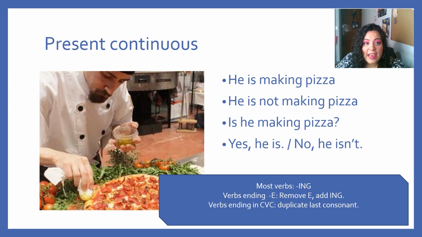Now, something very key to the present continuous is the usage of the verb to be. For example, am, is, or are, and the main verb with ing. Now, to most verbs, we simply add an ing. If the verb ends with an e, we eliminate that e and we add an ing. But if the verb ends in consonant, vowel, consonant, we duplicate the last consonant and then add ing.